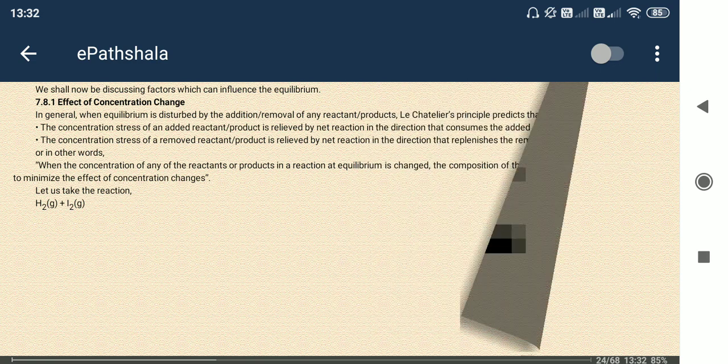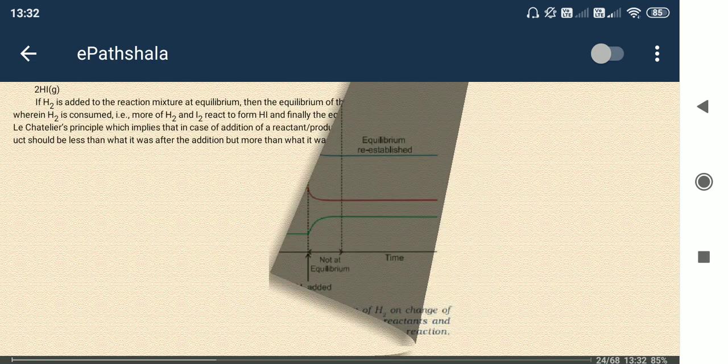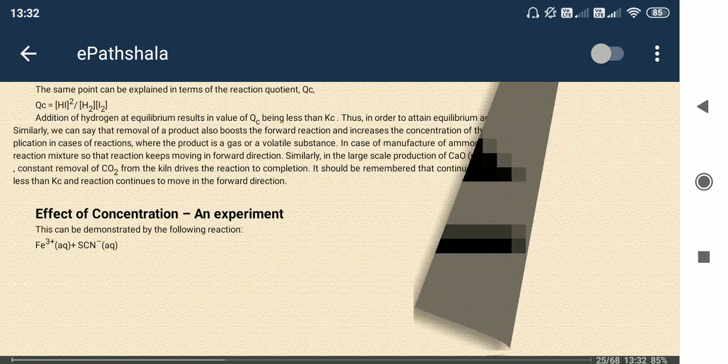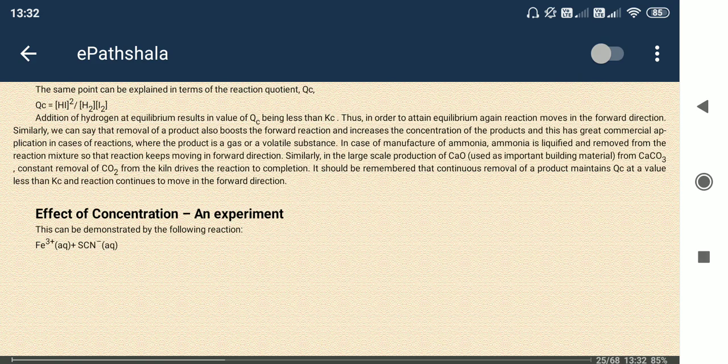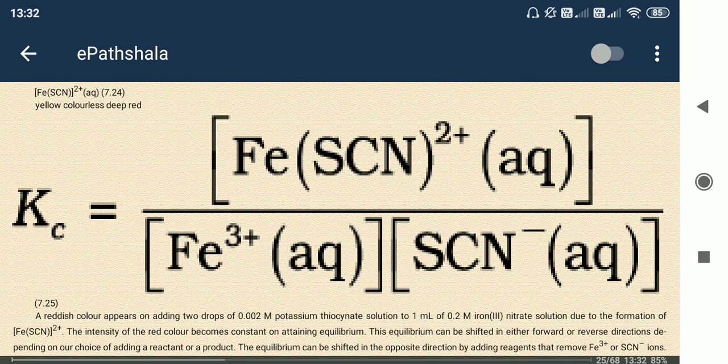The effect of concentration change I have discussed already. Another thing: suppose that when the reactant is changing to product, the reaction makes some amount of heat. So the reactant is changed to product and heat is generated.